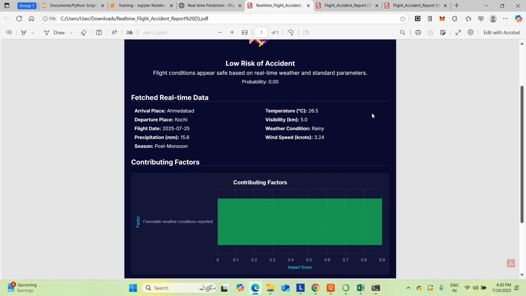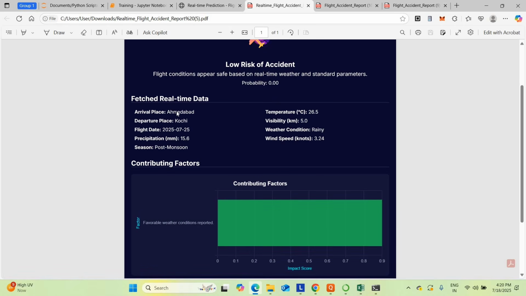For real-time, it will give the arrival place as Ahmedabad, departure place as Kochi, and flight date 25/7/2025. That day, what's the wind, precipitation, season, temperature, and visibility on 25th July? It's now the 18th, but it's doing the future prediction. See the accuracy. Now it's the 18th, but it's going to predict for the 25th of July.